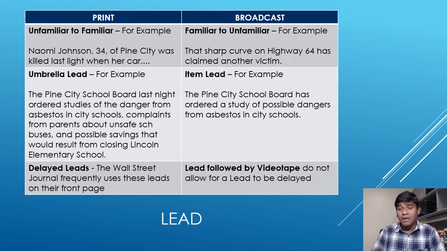Number 6, there is a kind of lead called the umbrella lead, which is about putting all the important information in one go into the lead. And this is what a news writer for print media does. Whereas in broadcast media writing, you will not find that. Instead, they use the item lead, where the most important part of all the important information is put into the lead, and that is followed by the remaining information in the succeeding paragraphs.